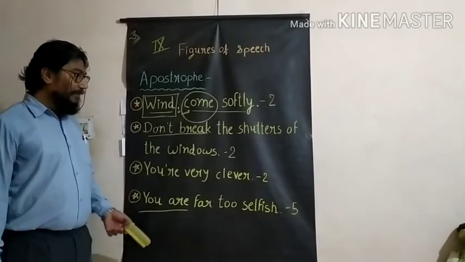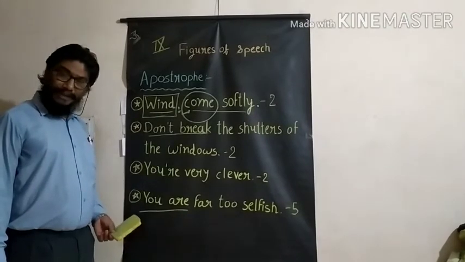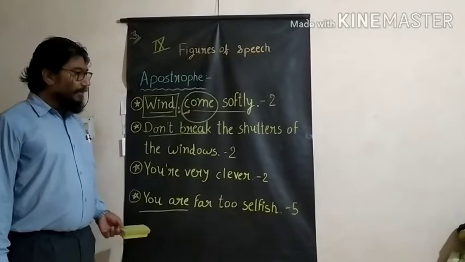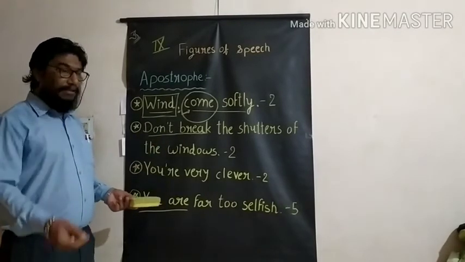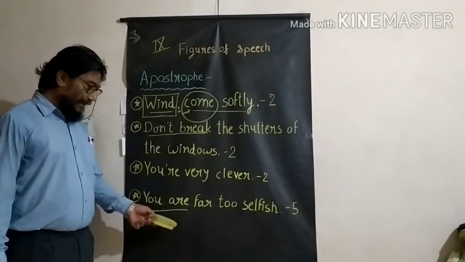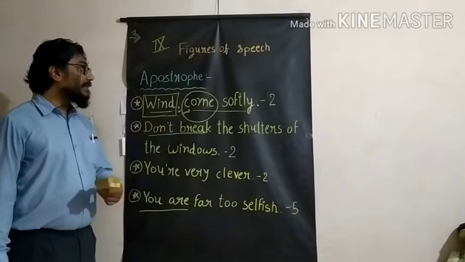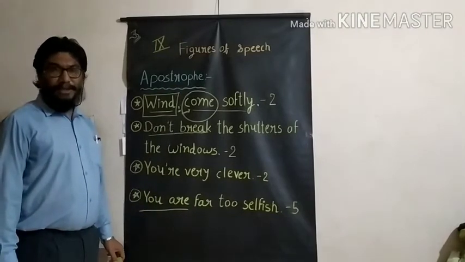You will have a look at such lines in your textbook, and from there you can identify them and write down with a pencil on the same page, at the same line, best example for apostrophe. Got the idea now?